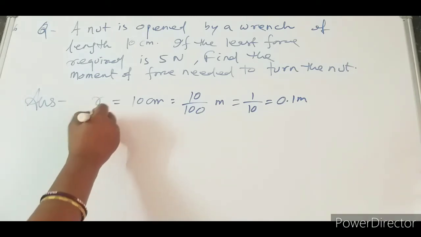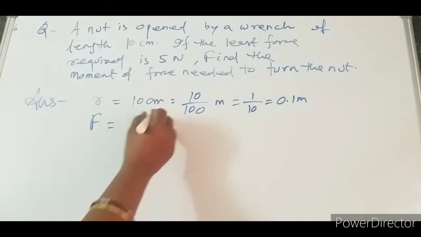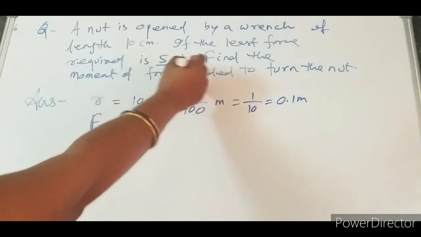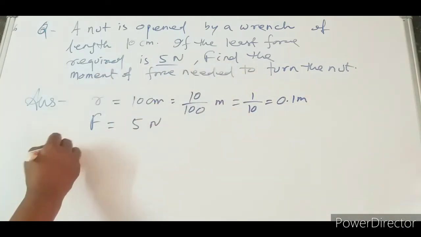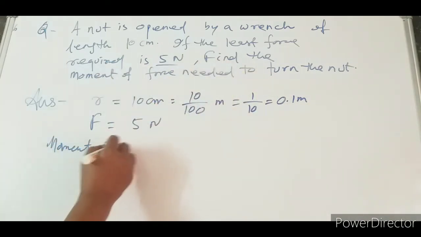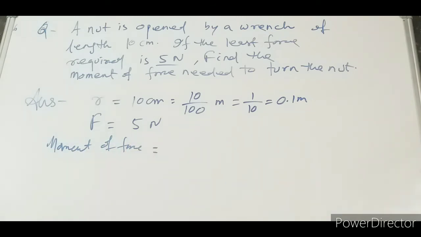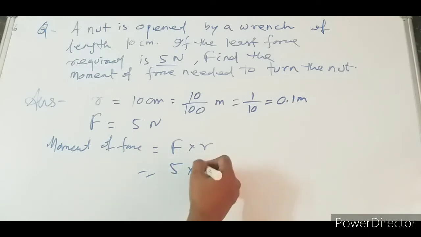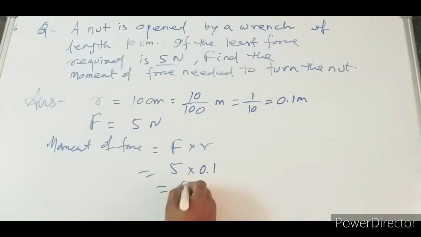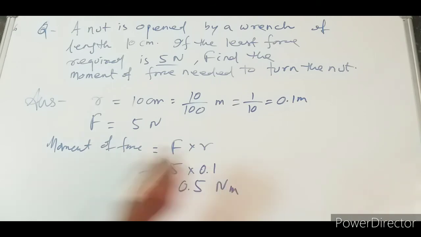Then what is the force written? Force equals 5 Newton. Okay, it is given here. Find the moment of force. So the moment of force is equal to F into R. F equals 5, R equals 0.1. So this equals 0.5 Newton meter. Okay, so this will be the answer.